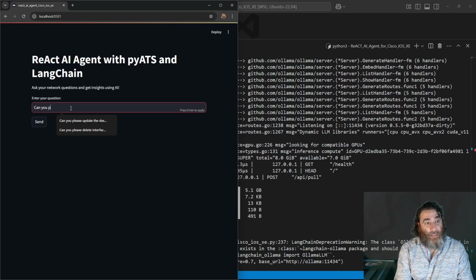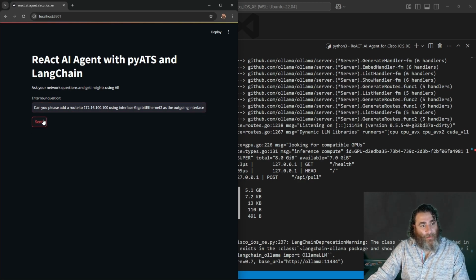Can you please add a route to 172.16.100.100 using interface gigabit Ethernet 2 as the outgoing interface? Using GI2 as the outgoing interface. Let's just see if that will work.